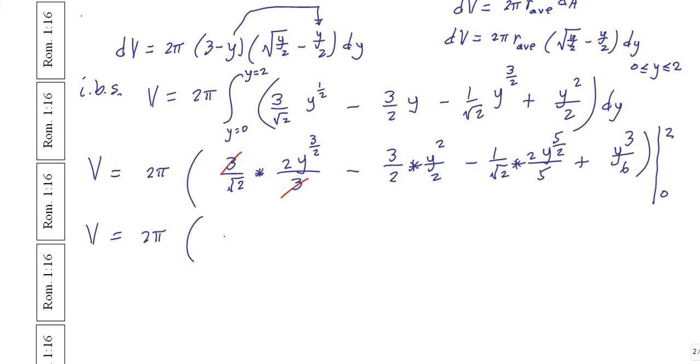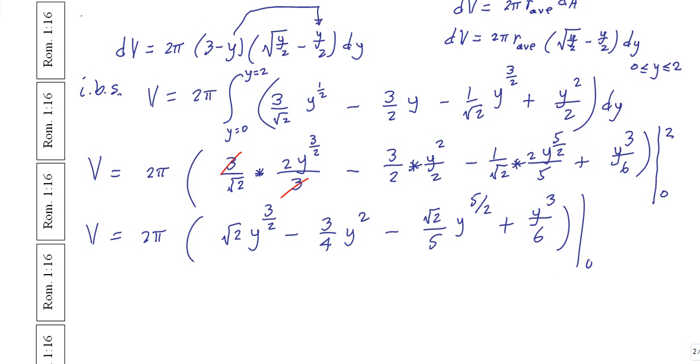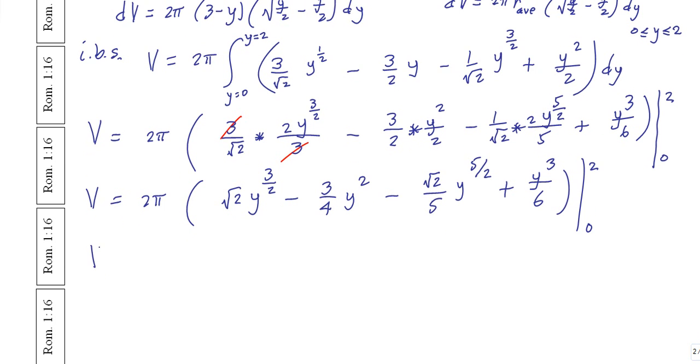Right, so I get a radical 2 y to the 3/2 power minus a 3/4 y squared minus a radical 2 over 5, if I rationalize that, y to the 5/2 power plus a y cubed over 6, again evaluated as y ranges between 0 and 2, and we're almost there.